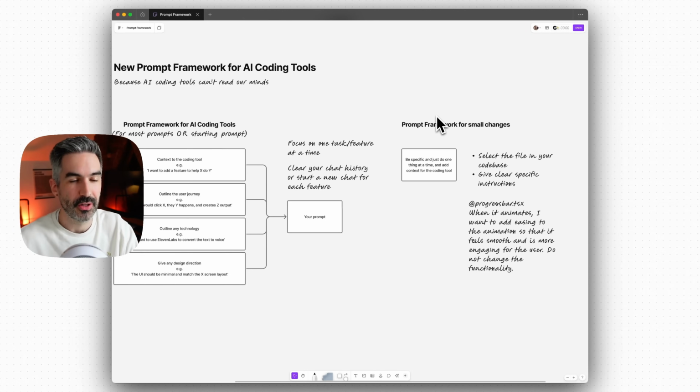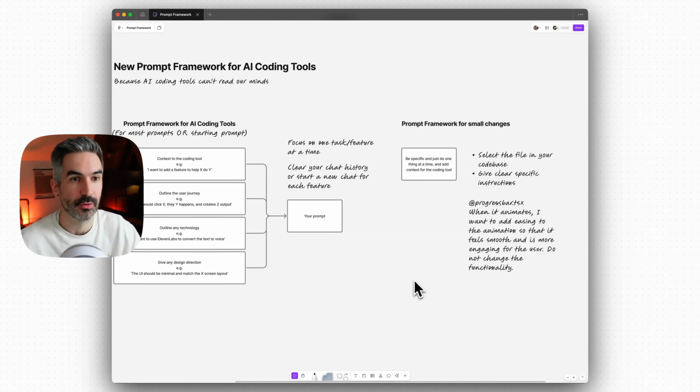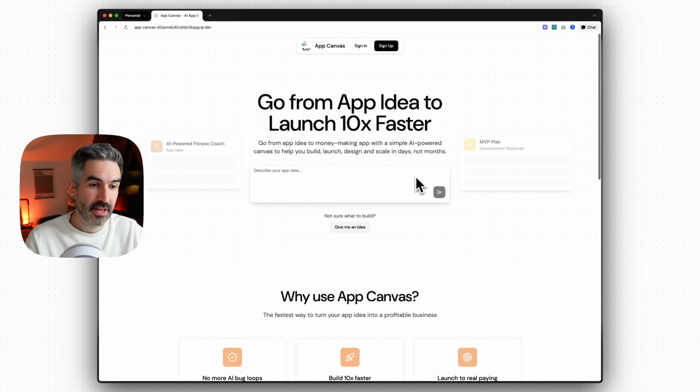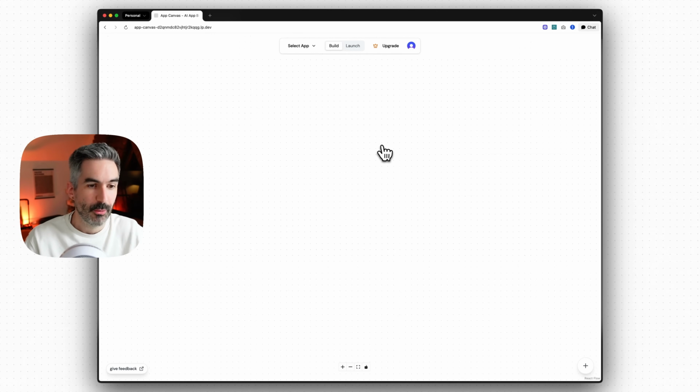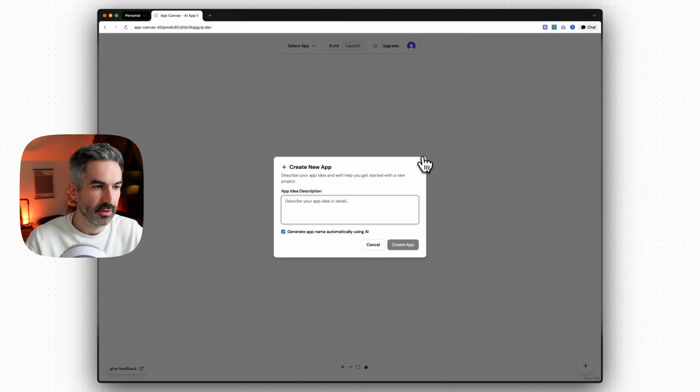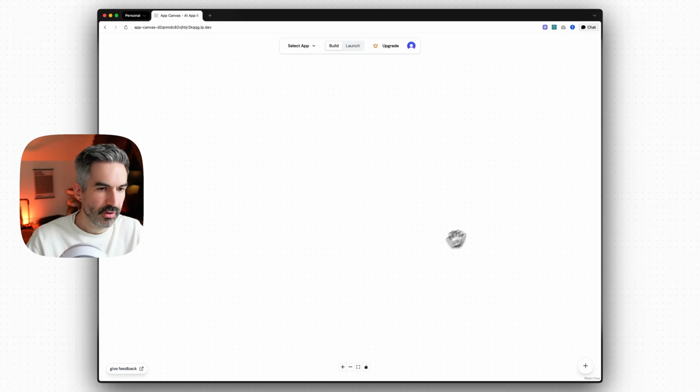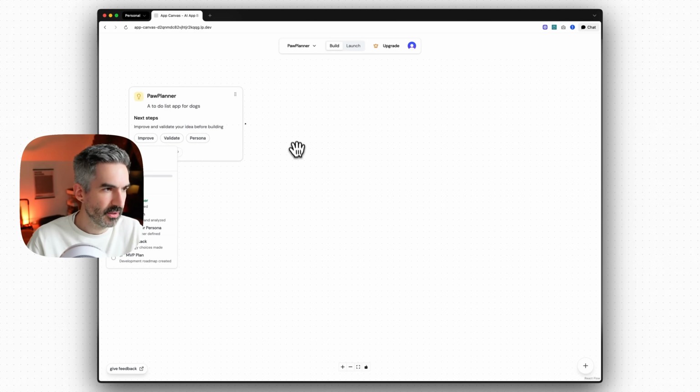And I'm now going to show you how to do that in App Canvas, which is launching soon. So this is App Canvas, and I'm going to show you how to generate these kinds of prompts from this prompt framework using App Canvas to help you build your app better. So let me just sign into my account here. And when you first get into App Canvas, what you're going to want to do is create your app idea. So we're just going to do here a to-do list app for dogs. Create the app that will generate the name using AI.